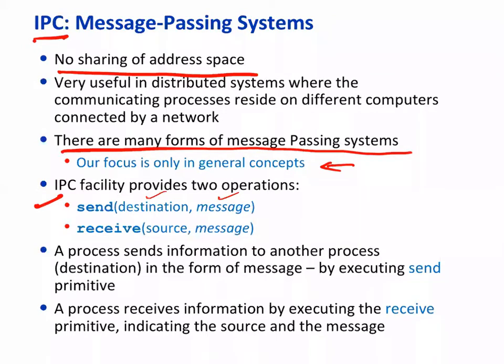And then receive: the process has to run the receive primitive in order to receive a message from some source. This requires first a proper definition of what the source and destination address are.